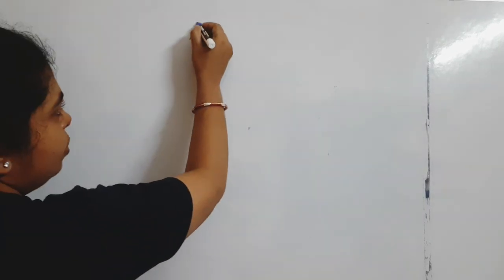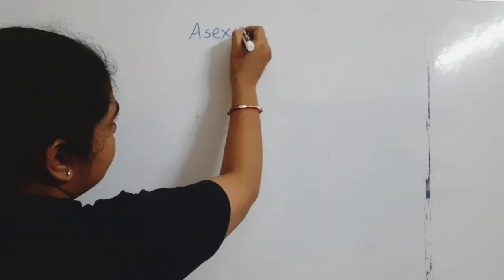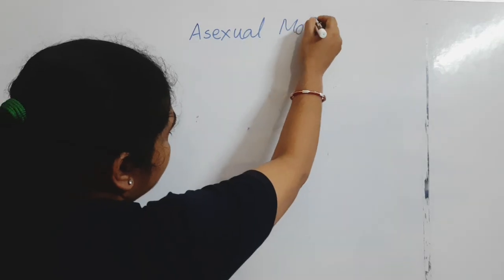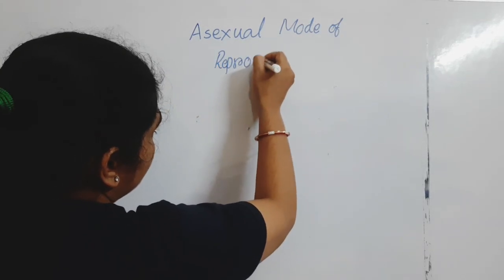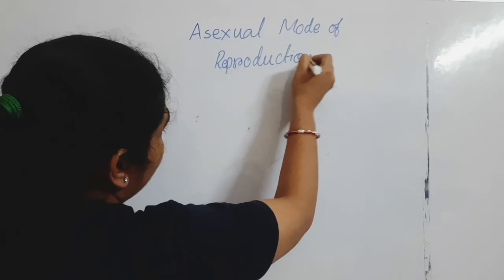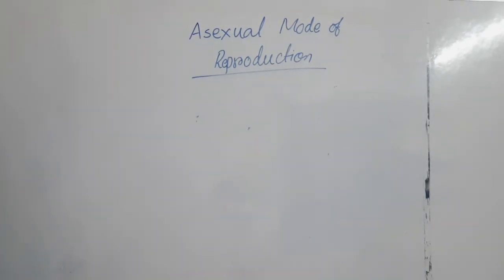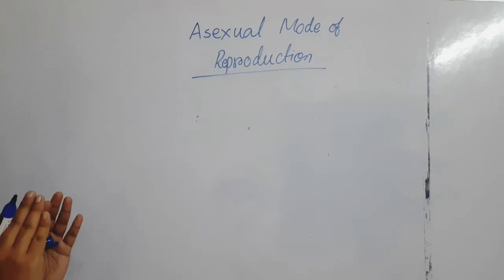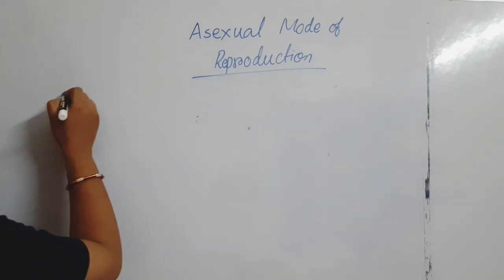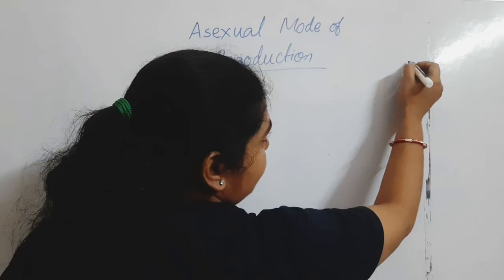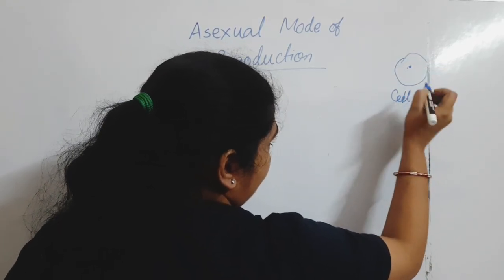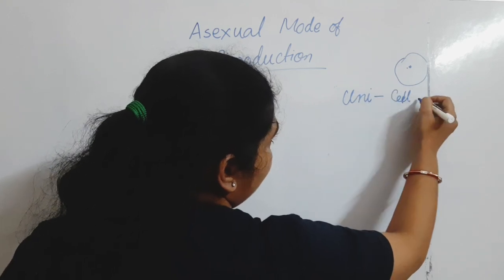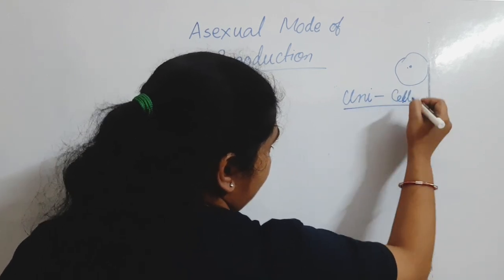Now come to the second phase, that is the asexual mode of reproduction. If we go through the evolutionary mode, first there was a single cell, a unicell, meaning single cell.